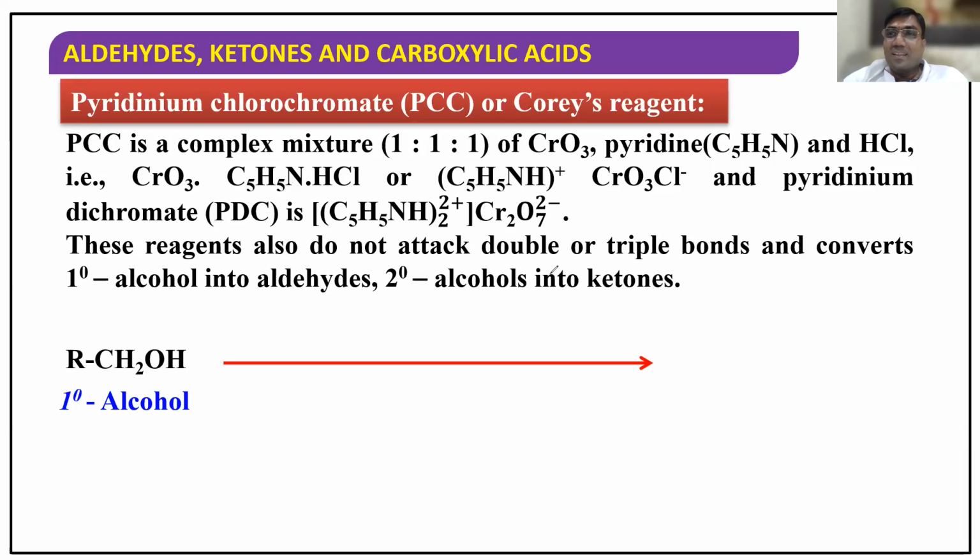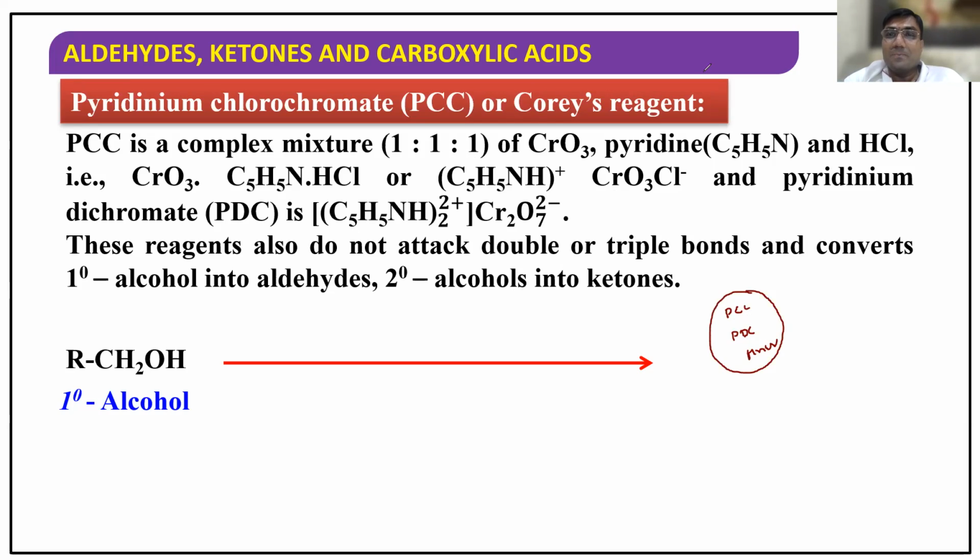Now, these are all mild oxidizing agents. What are those? PCC, pyridinium chlorochromate; PDC, pyridinium dichromate; and MnO2, manganese dioxide. These are in your syllabus, in the NCERT or board textbook.